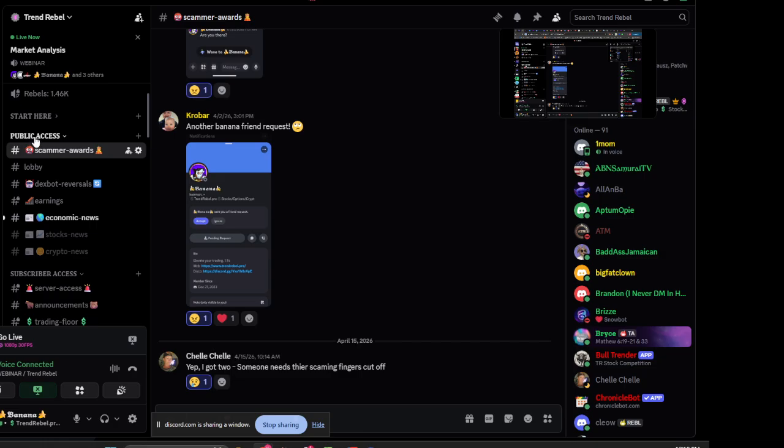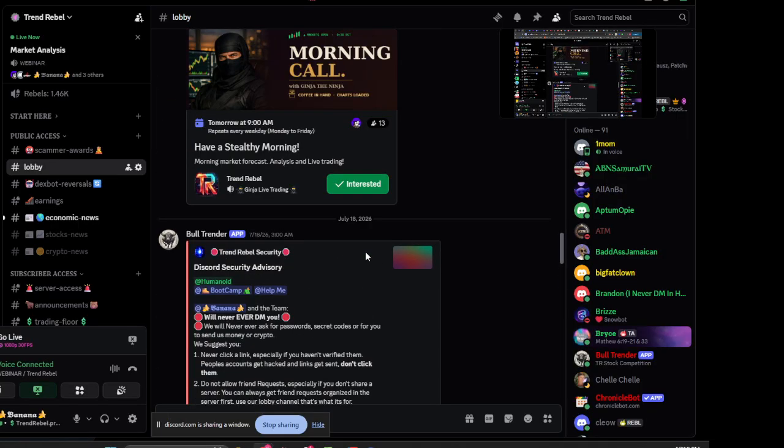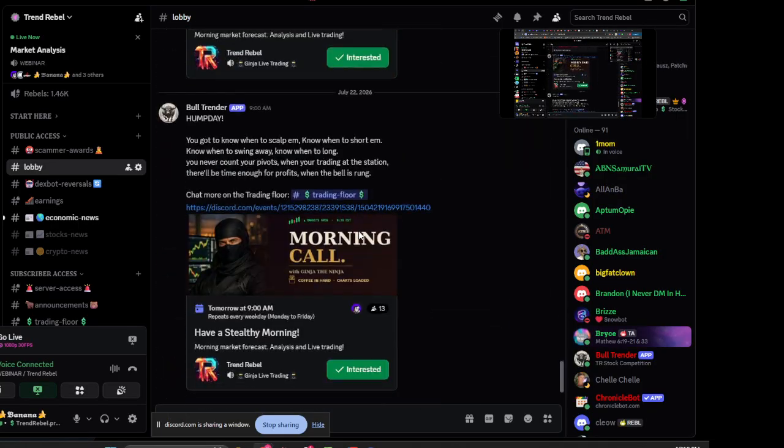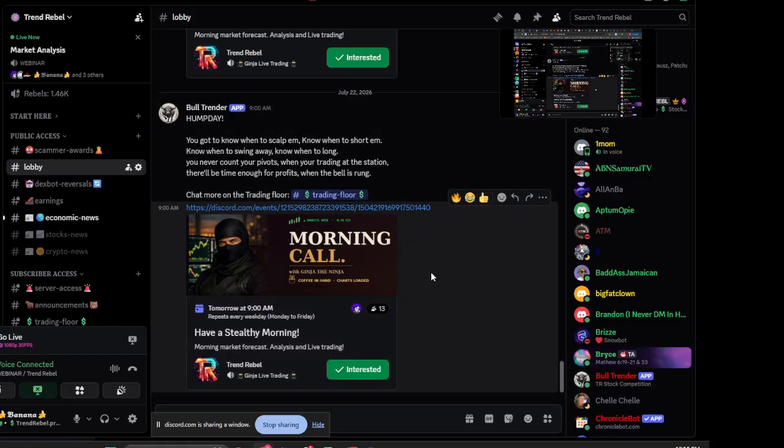Next thing we have is our public access. So if you're just popping in here, you'll probably pop into the lobby. This is a lobby. This is just to say hello, or say I don't have access to your server yet, I need information, I need help, something along those lines. We do not talk to people in here. From the outside world, you should not talk to people in here. This is open to the outside world.